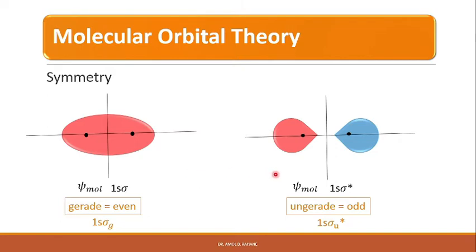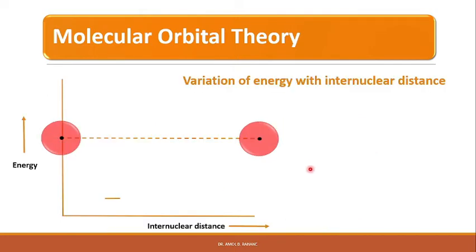If the molecule is heteronuclear, for example, carbon monoxide or HCl, then there is not a center of symmetry, and the odd-even classification of the orbital does not exist in the case of heteronuclear molecules. So let us study the variation of energy with internuclear distance.